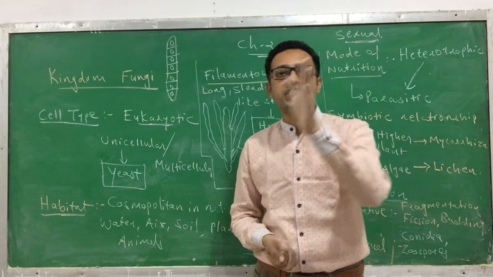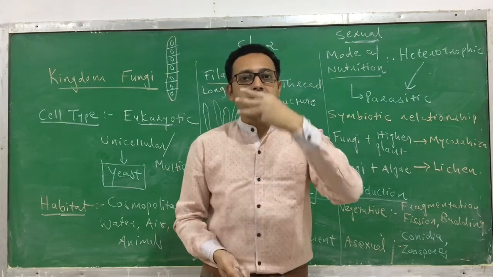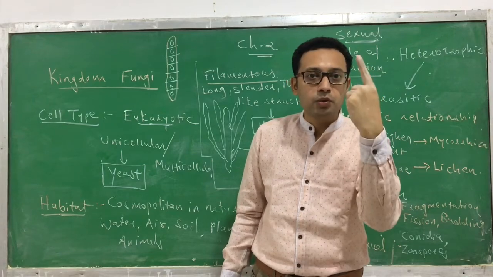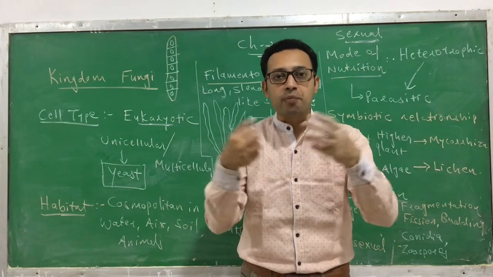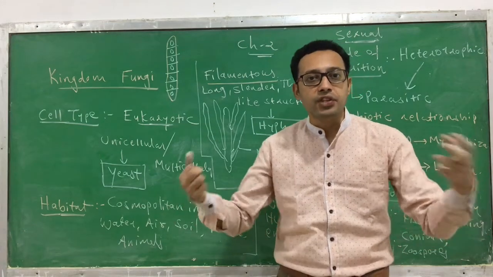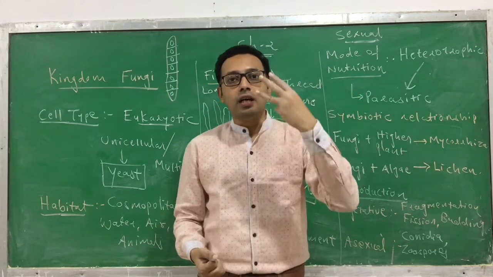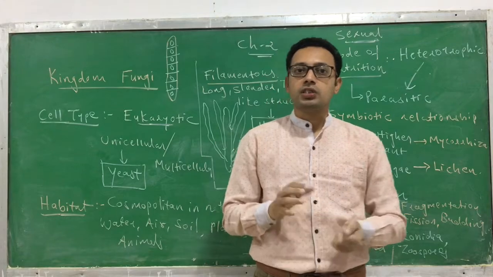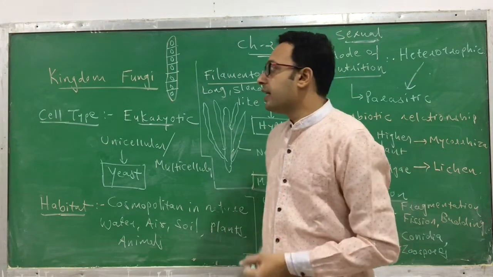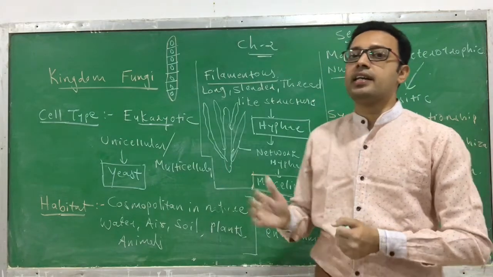So for those fungi which reproduce sexually, it involves three phases. First, plasmogamy, a fusion of protoplasm. Second, karyogamy, a fusion of nuclei. And third, meiosis. So that's all about the general introduction of kingdom fungi.